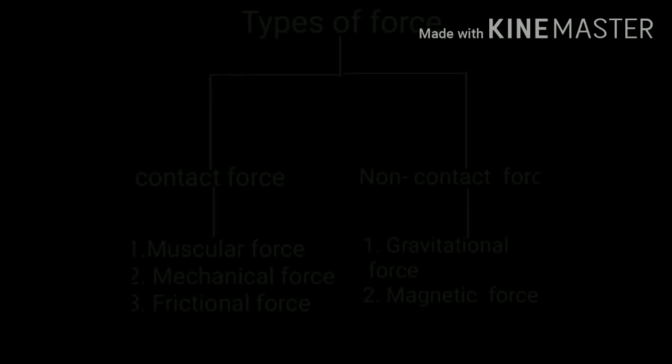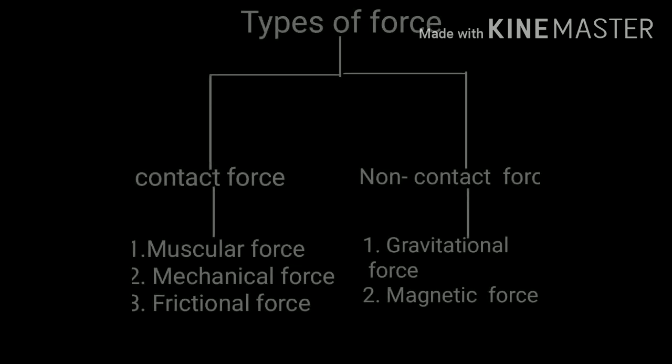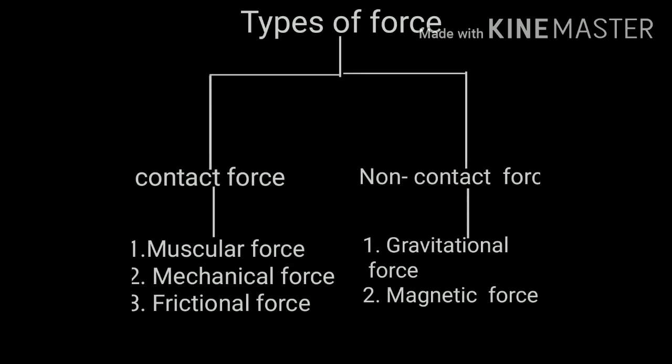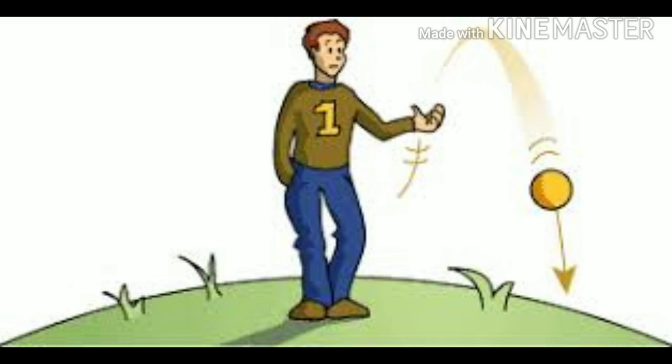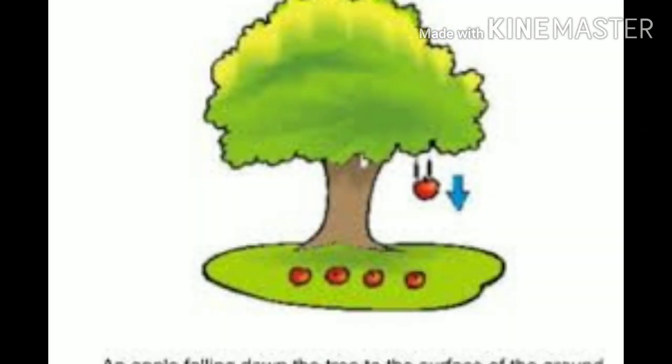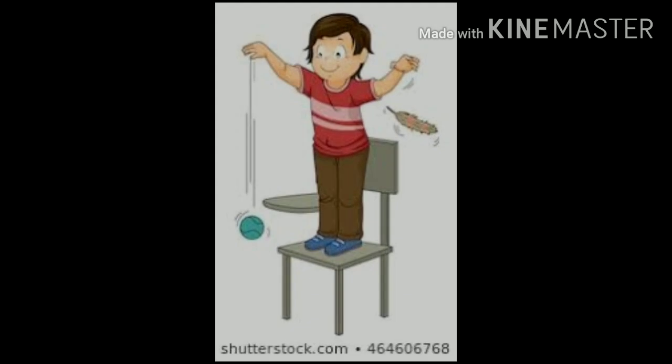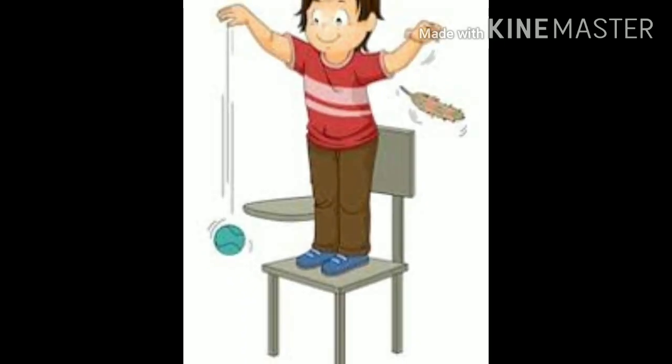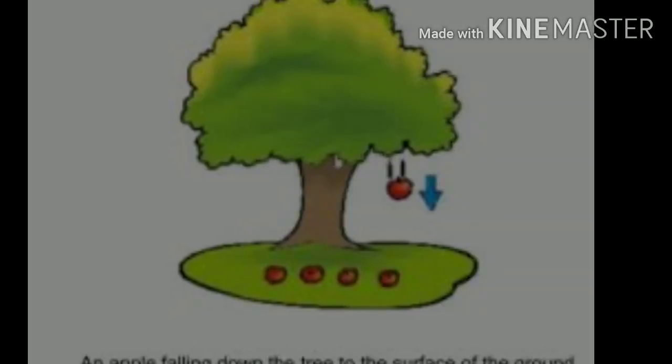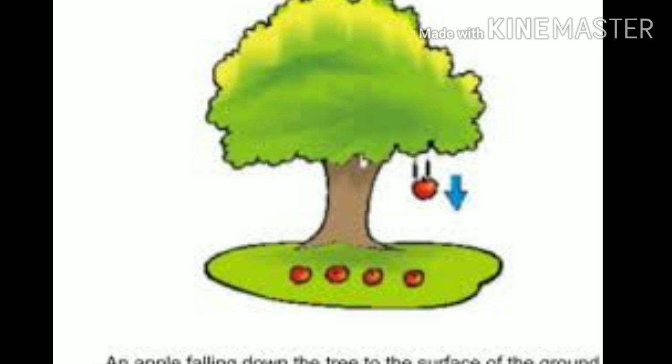Now we shall see in detail about the non-contact force and their classification. When a force is applied without touching an object, it is called a non-contact force. This is classified into gravitational force and magnetic force. First one, gravitational force. The force applied by the earth to pull objects towards itself. For example, the fruit falls down from the tree. So gravitation is present there, so it is called a gravitational force.